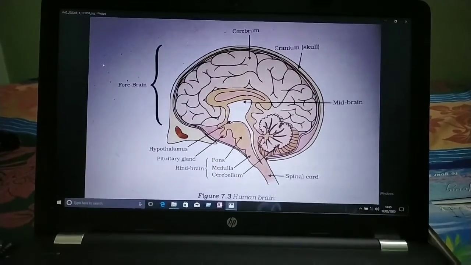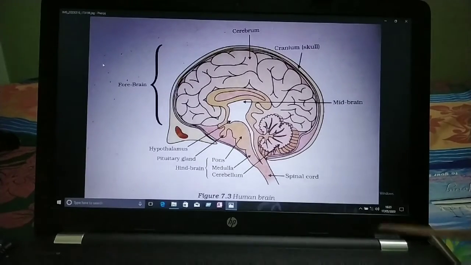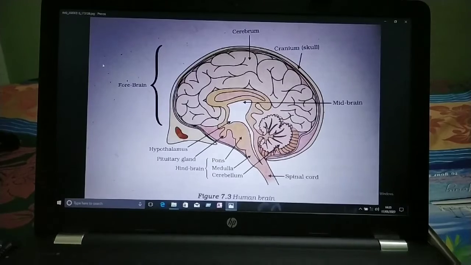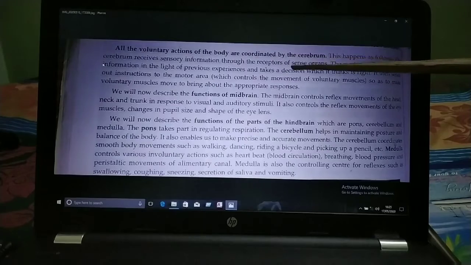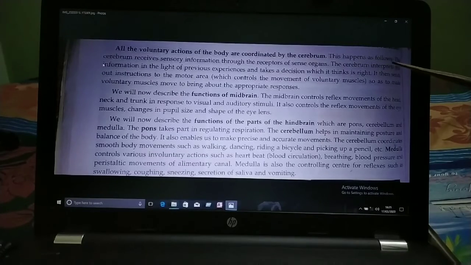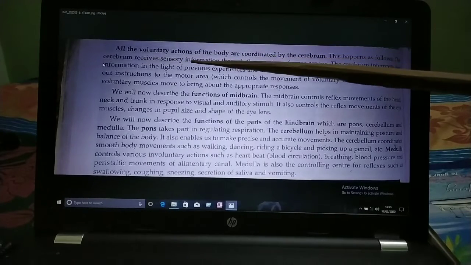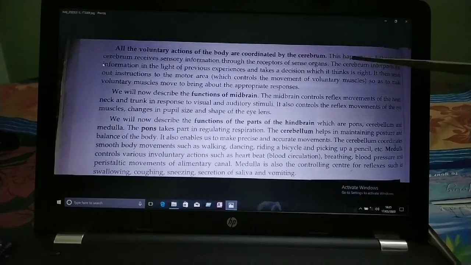The cerebrum has different areas for performing different functions. So children, you can see the functions. All the voluntary actions of the body are coordinated by the cerebrum. Whatever voluntary actions, this all is coordinated by the cerebrum. This happens as follows. The cerebrum receives sensory information through the receptors of sense organs. I think everybody knows the sense organs, skin, tongue, and many more. You need not be told about the sense organs.